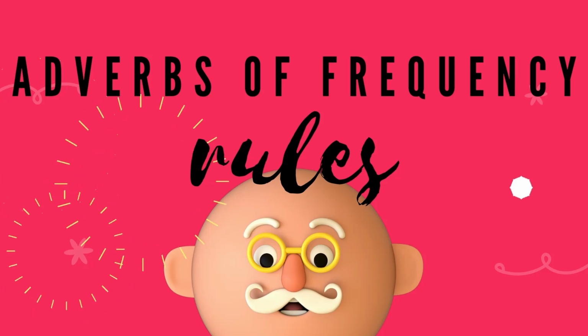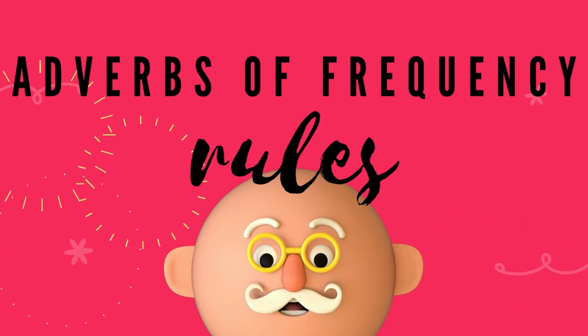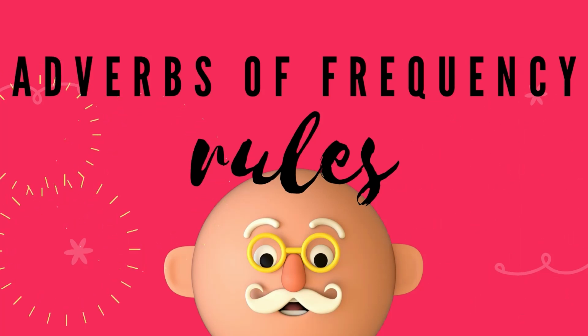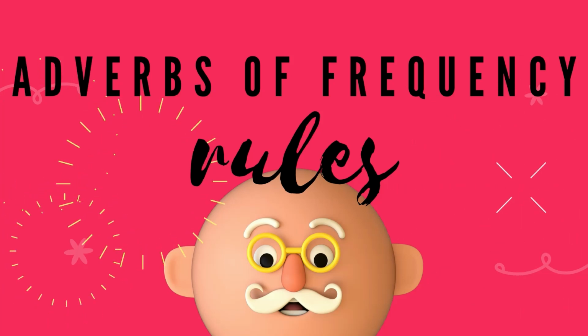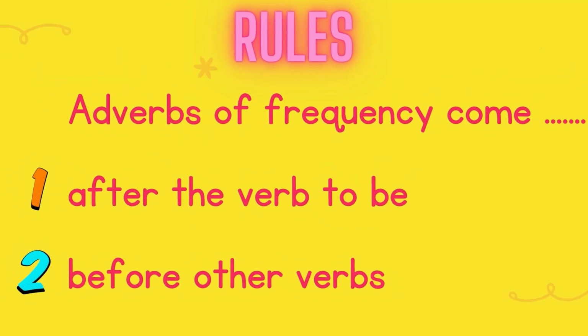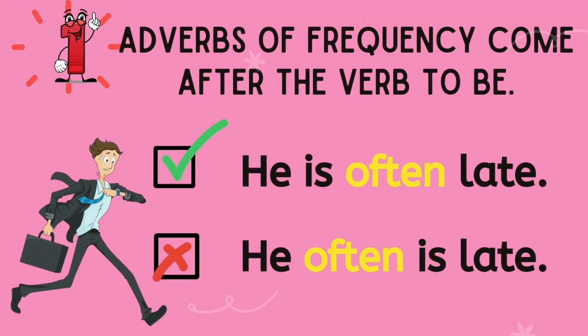Let us look at the rules. There are two rules. Adverbs of frequency come, number 1, after the verb to be, and number 2, before other verbs. Let us look at the first rule.